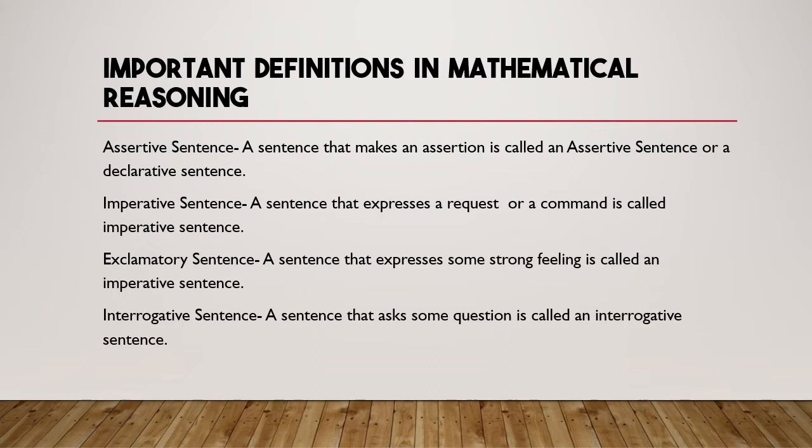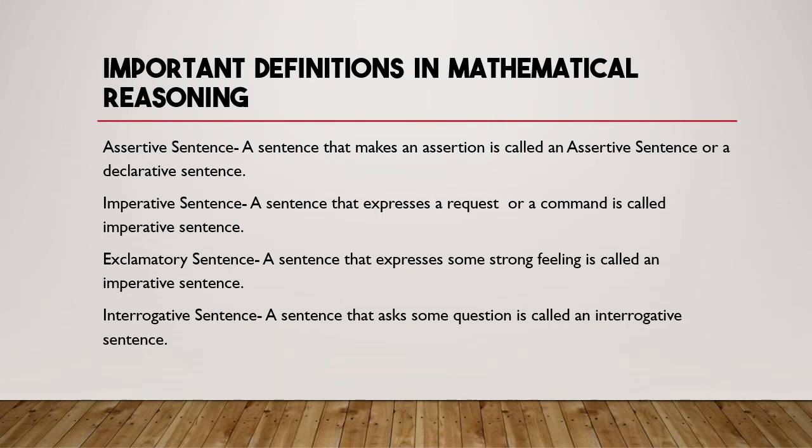Exclamatory sentence. A sentence that expresses some strong feeling is called an exclamatory sentence. That is very important. It shows some strong feeling.